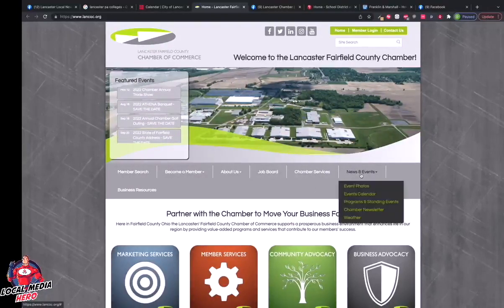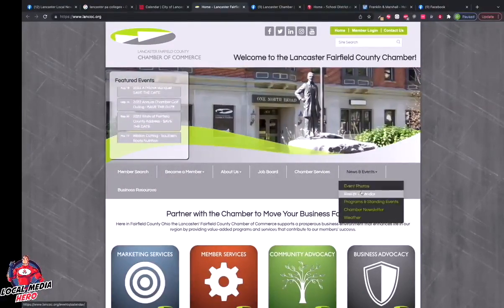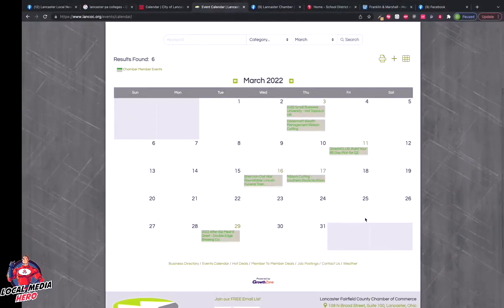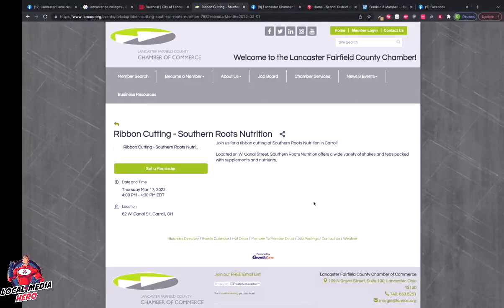Here's a tab. Let's go ahead and tap on this and see what it is. We'll go click on the events calendar, and lo and behold, you're looking for a calendar just like this, which is perfect for your social posting and scheduling stuff out, right? So here they've got ribbon cutting, Southern Roots Nutrition, which is pretty cool. Let's go ahead and tap on this and find out some more information.